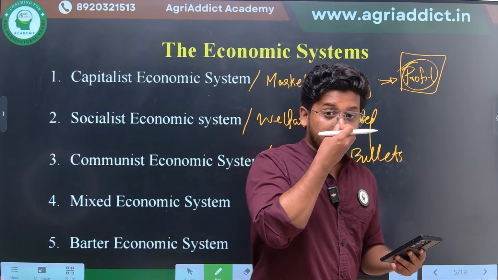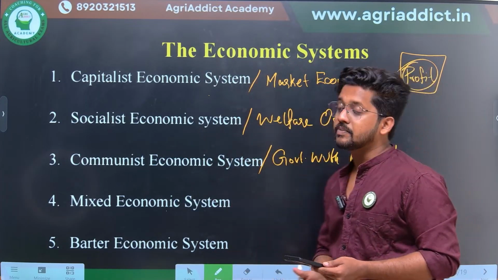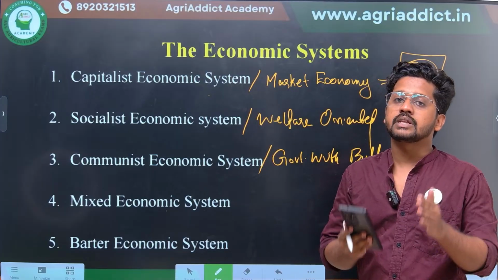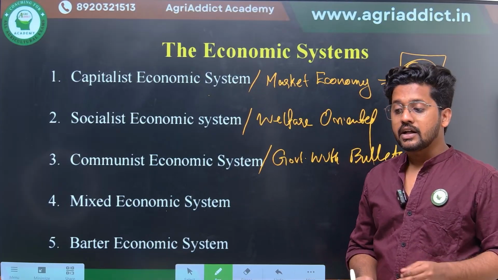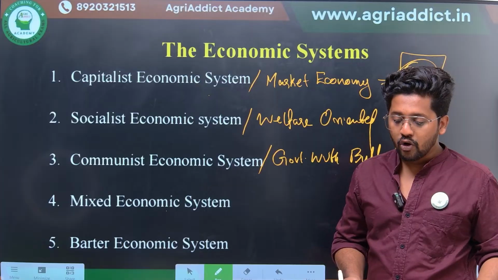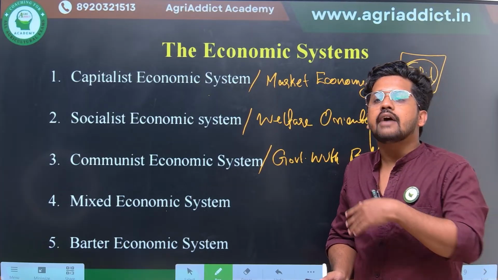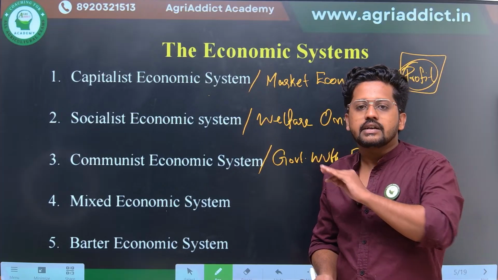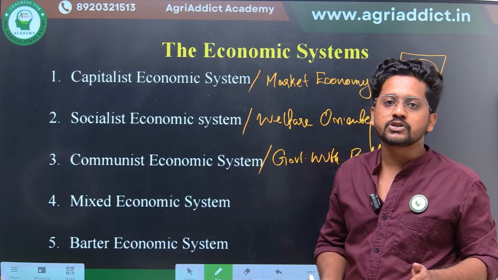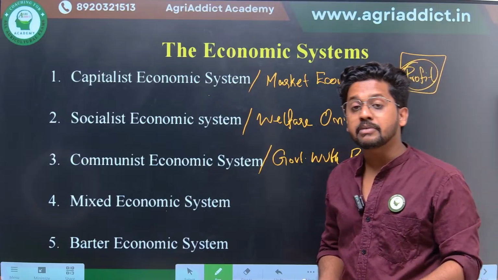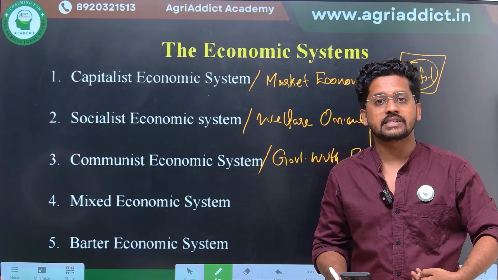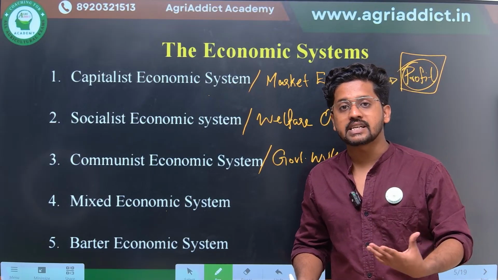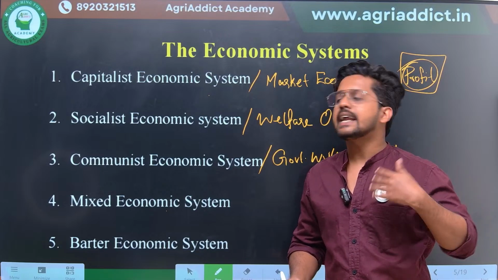Why? Because do you really think that in the capitalist economic system, obviously profit will be generated from the national point of view, but those people who have no land or who are poor, who have not much investment capacity, do not have any opportunity to grow their businesses, while those who have enough investment capacity or enough capital to be raised will grow richer and richer.